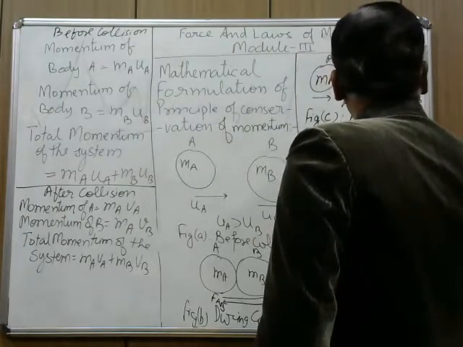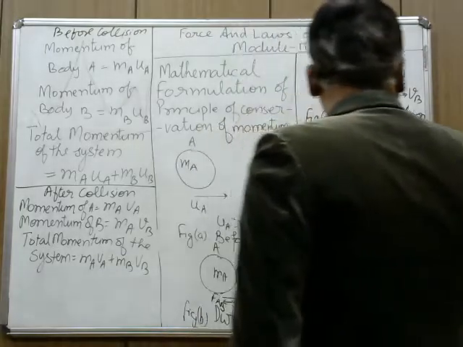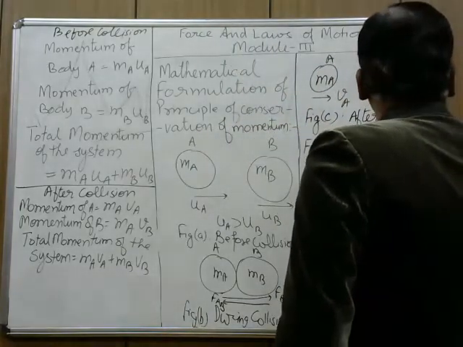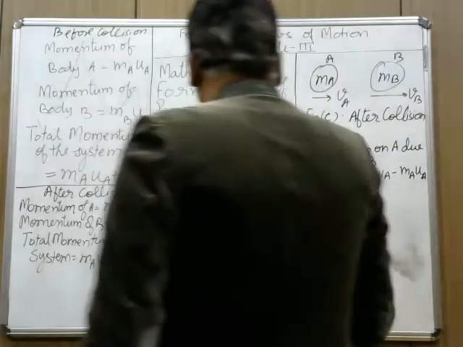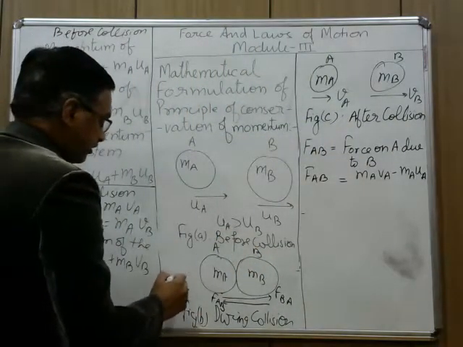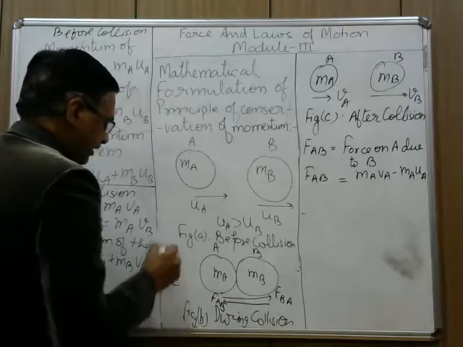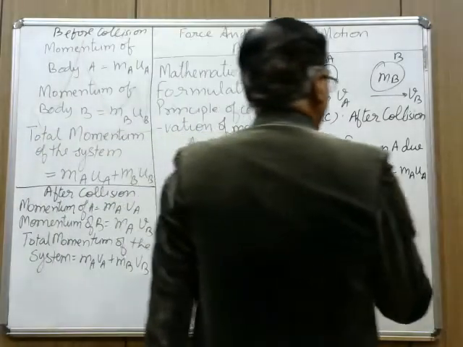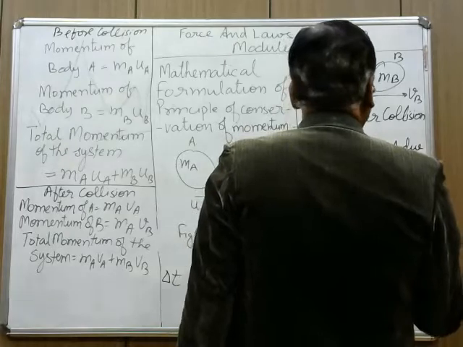Minus initial momentum of A, MA UA. Suppose this collision takes place for time t or delta t, then this is equal to that divided by time delta t.